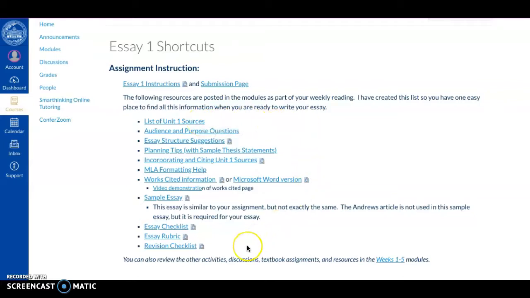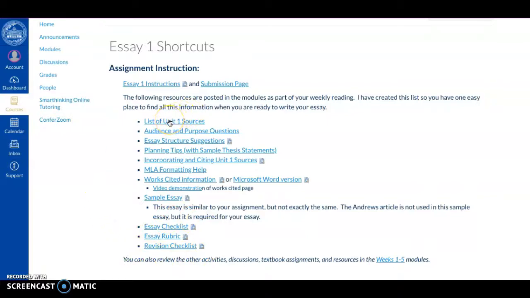And then all of the other resources that you have, the audience and purpose questions from the week 3 module when I first assigned the essay that gave you some different questions to think about a specific audience and purpose. This handout with 4 different options for some suggestions for how you might want to structure the essay. Planning tips had some sample thesis statements. These next 3 are all in the current module to help you format your works cited page and your in-text citations. Sample essays also in the current module. And a few checklists to help you as you're finishing up.